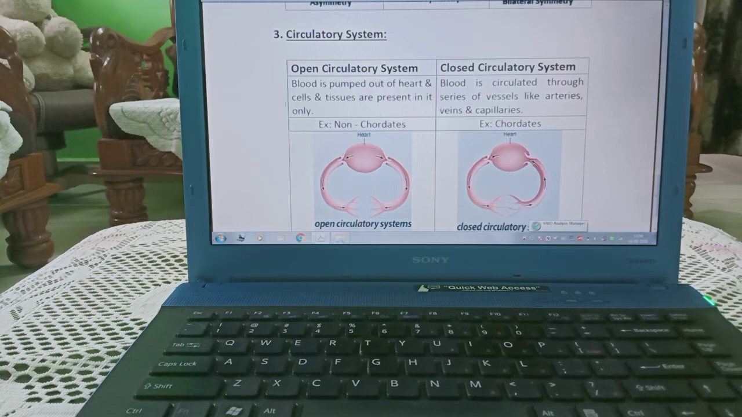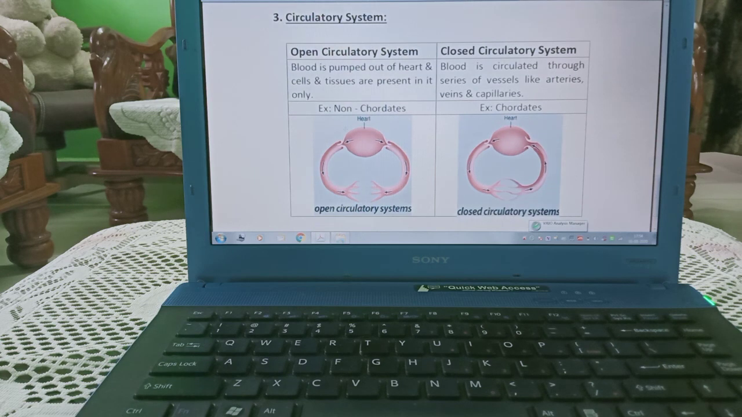Open circulatory system, absence of arteries, veins and capillaries is there, and these organisms are known as the non-chordates, as we have studied earlier. Non-chordates, absence of notochord, absence of nerve cord and absence of pharyngeal gill slits. So we have closed circulatory system in chordates and non-chordates have open circulatory system.